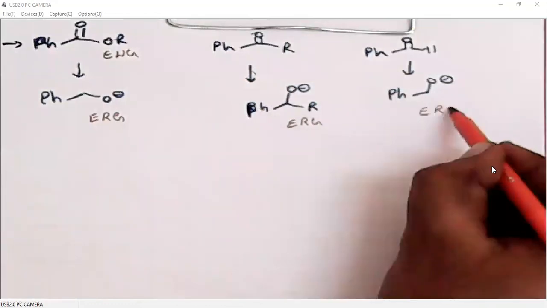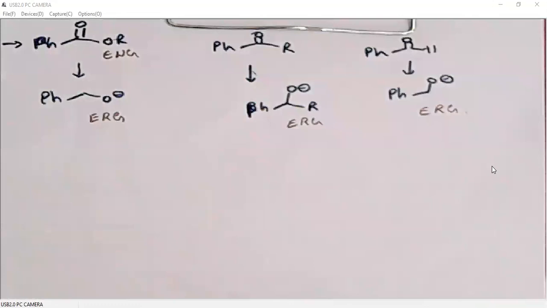So when we talk about electron withdrawing functional groups, there are only three: one is carboxylic acid, another one is amide, and then the aryl group. All other substituents are electron releasing substituents.